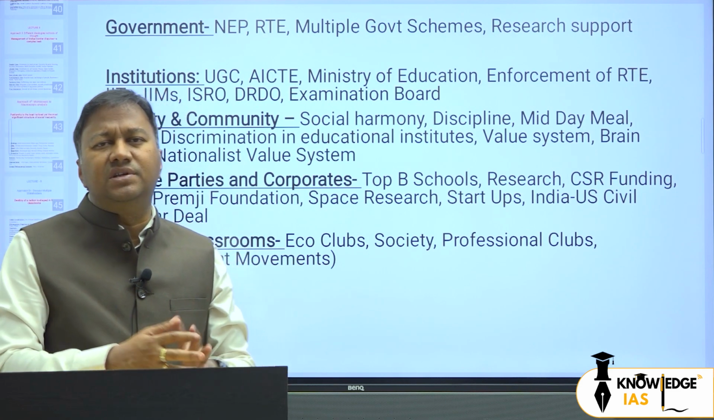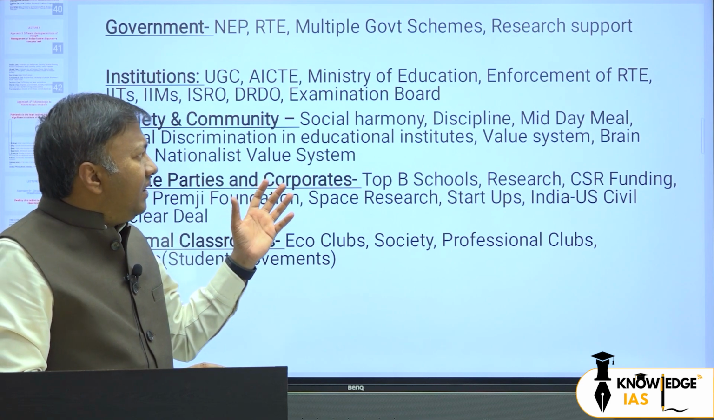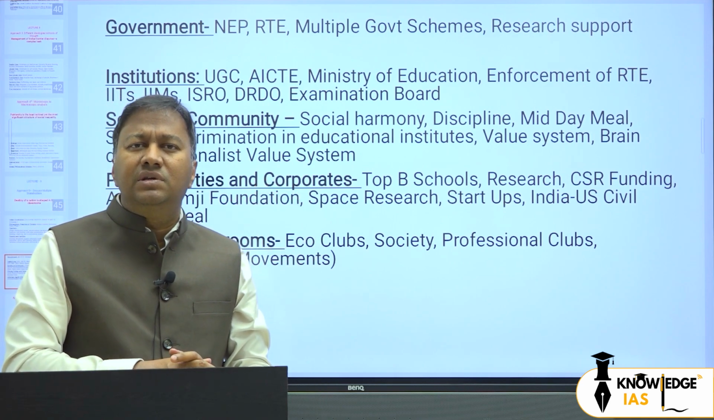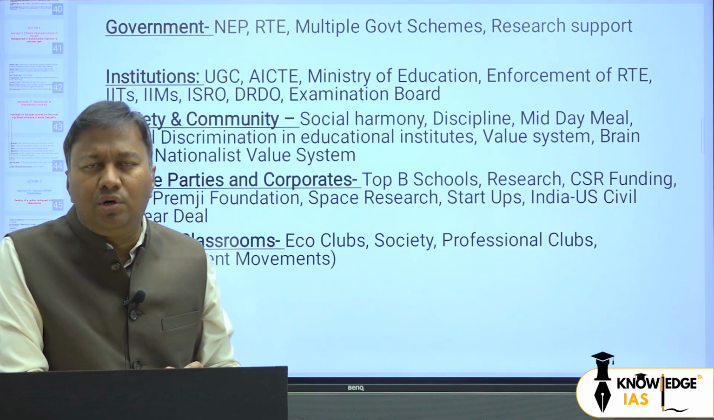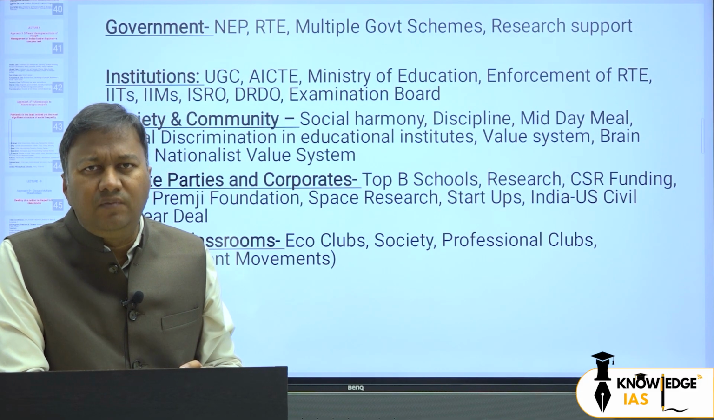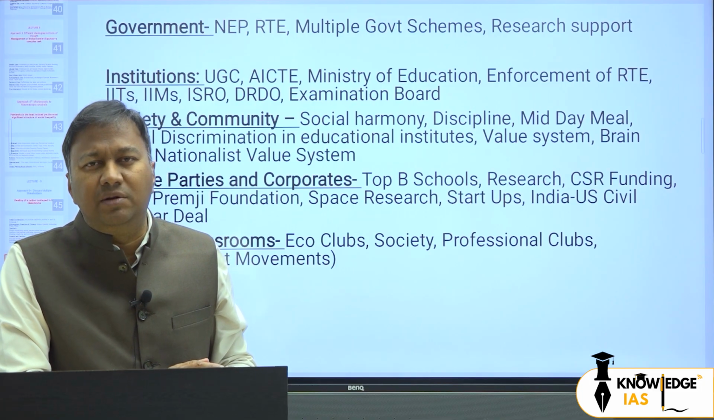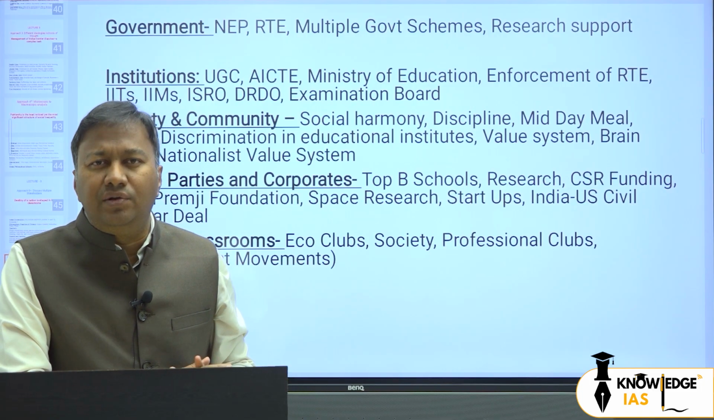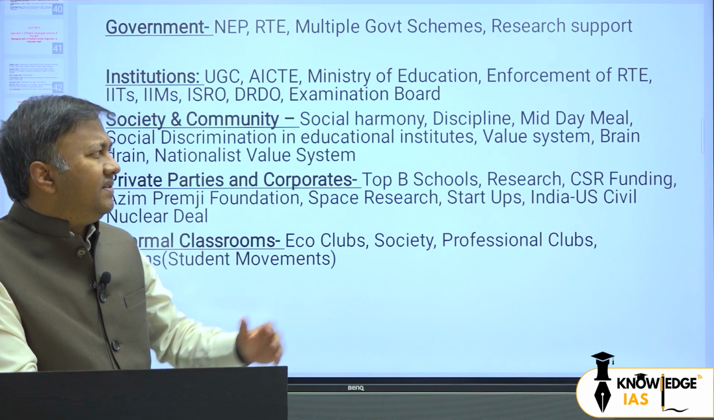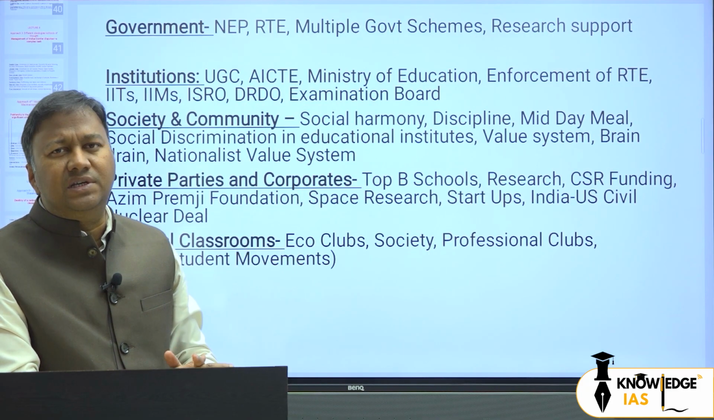Obviously, just now we have discussed that society gave us multiple doses of value system, right? So discrimination, equality, social harmony, social disharmony, communalism, secularism, ये सारी चीज़ें कहाँ से आती हैं? सोसाइटी रहती है. Mid day meal is a good example.